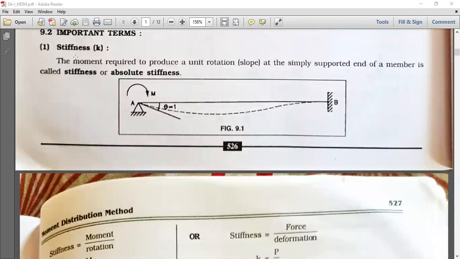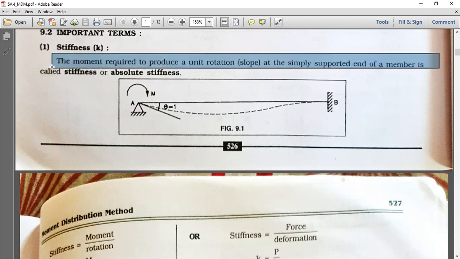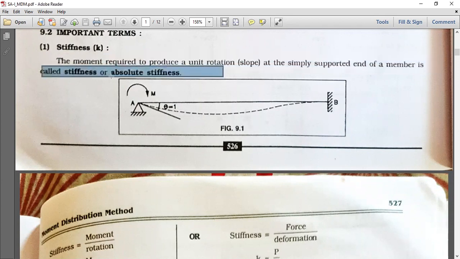The important terms: stiffness. The moment required to produce a unit rotation at the simply supported end of a member is called stiffness or absolute stiffness. Again, the moment required to produce a unit rotation at the simply supported end of a member is known as stiffness or absolute stiffness. Stiffness is denoted by small k.